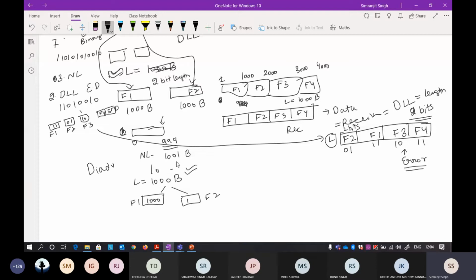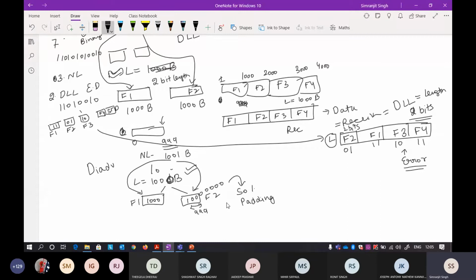This is the length field, and it is 1000 here, and the remaining one byte will be in another frame. Still, there will be 999 bytes that I have to account for. What will I do with these 999 bytes? I cannot keep it empty. So the solution given for this is padding. What is padding? You just add extra zeros to complete the remaining 999 bytes. So that is the solution provided.